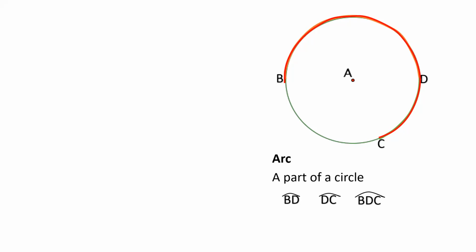Kunyari maglagay ka ng point E or point kung ano man letter na yon para lang mapakita natin na you are referring to a major arc. Okay? Kasi kailangan natin 3 letter. Hindi natin pwedeng gamitin ng 2 letter kung ang pinag-uusapan naman natin ay major arc. Clear po tayo doon?